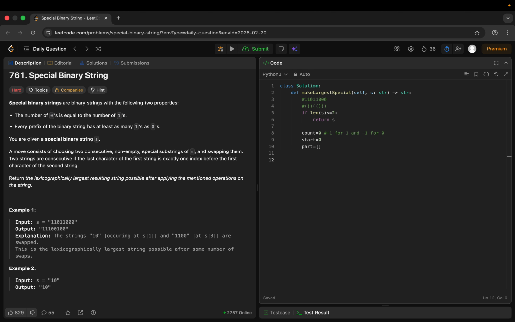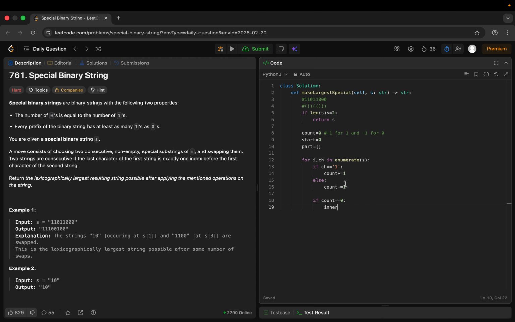Now let's try to code. For i, character in enumerate s, if the character is equal to 1, we simply increment count by 1. Else it's 0, and we decrement count by 1. Now suppose at some place the count is equal to 0, that means we have got a special binary substring. So what we will do is call the recursive function for its inner part.